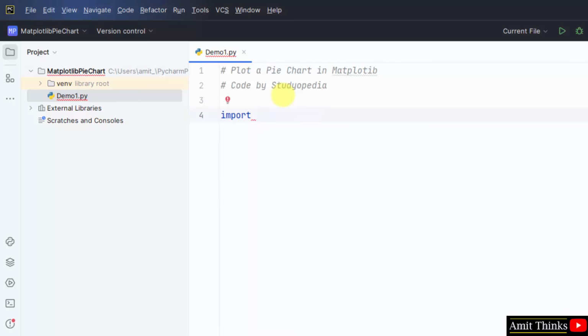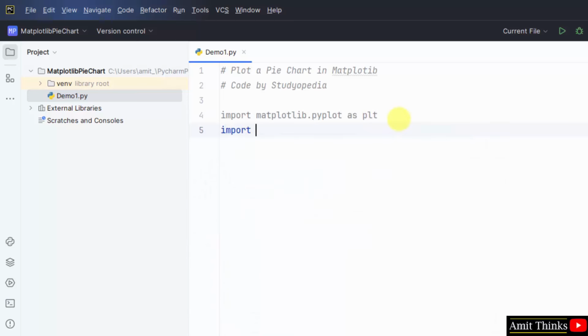Let us begin by importing the Matplotlib library. We have imported the Matplotlib library and this is the pyplot submodule. We have also created an alias plt using the as keyword. Now you don't need to mention the complete library and submodule again and again, just mention plt.